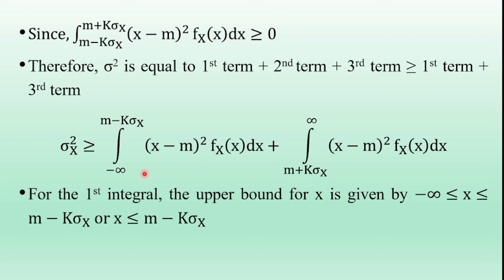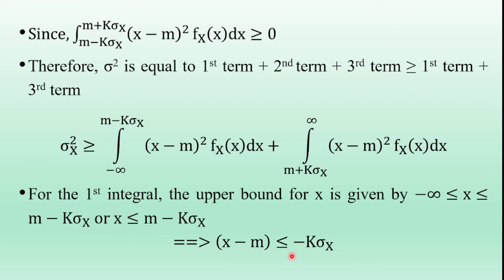So what is the range of x? Minus infinity less than or equal to x less than or equal to m minus k sigma x. So that means x less than or equal to m minus k sigma x. So this m is coming to the LHS side. We have x minus m less than or equal to minus k sigma x.